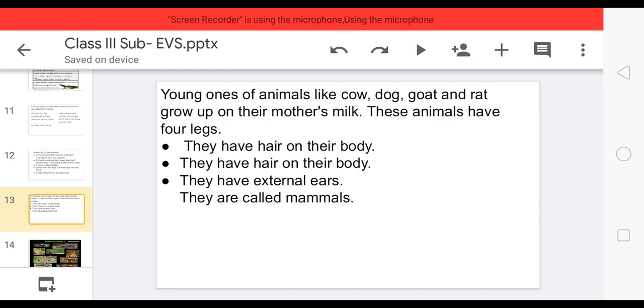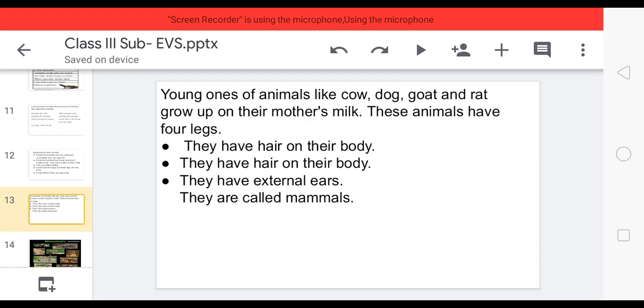Now children, you have observed that the young ones of some animals like cow, dog, goat, rat grow up on their mother's milk. We human beings also, when we are very small, can't eat anything because we don't have teeth when we are a newborn baby, at least for 6, 7 months. Okay, that time we also depend on our mother's milk. So these are some animals which grow up on their mother's milk, like cow, dog, goat, rat, human beings.